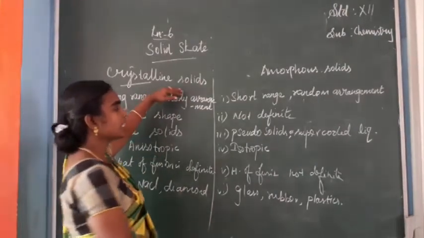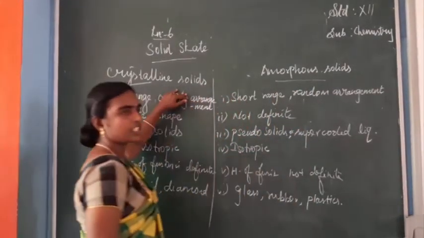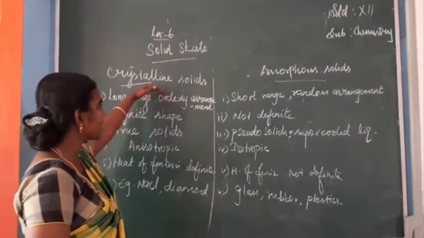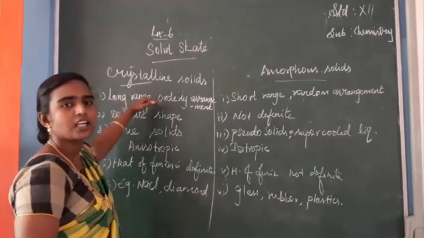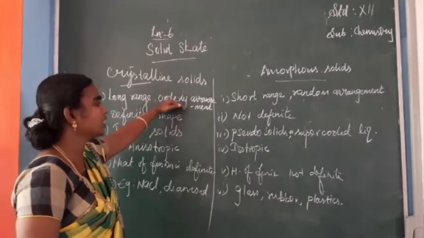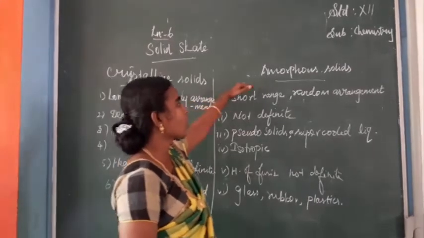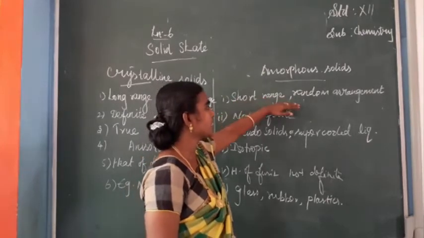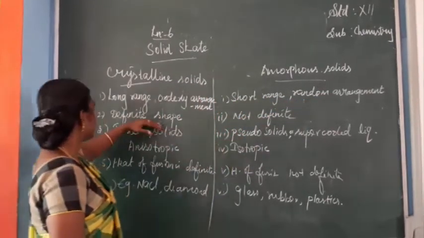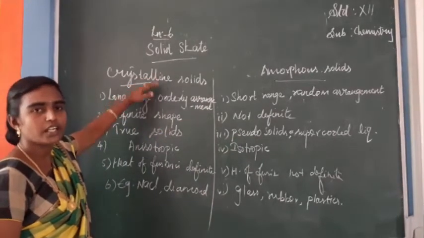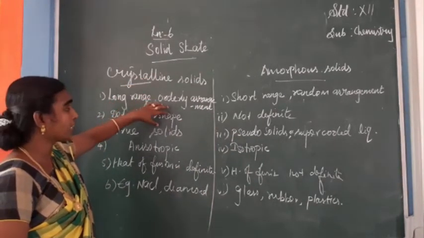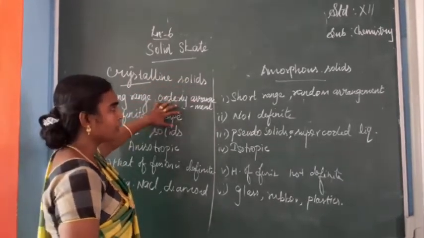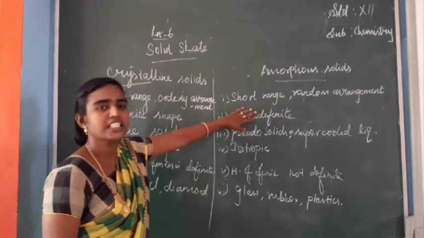So see here once again, the difference between crystalline solids and amorphous solids. What's the first point? If a definition is asked, crystalline solids have long range order, the constituents are arranged in an orderly manner. Here the constituents have short range order, arranged in a random arrangement. The shape of crystalline solids is definite. Already we have seen it is an important characteristic of a solid: solids have definite shape and volume. But amorphous solids do not have a definite shape.